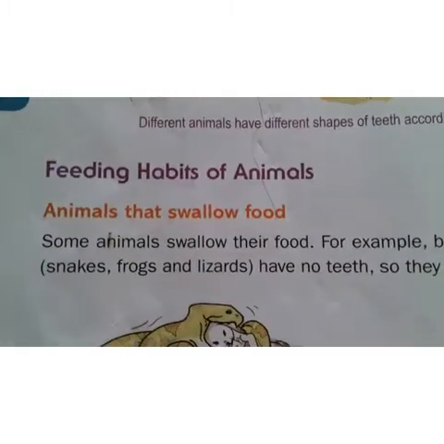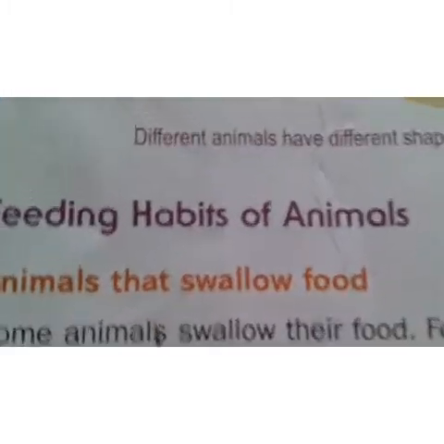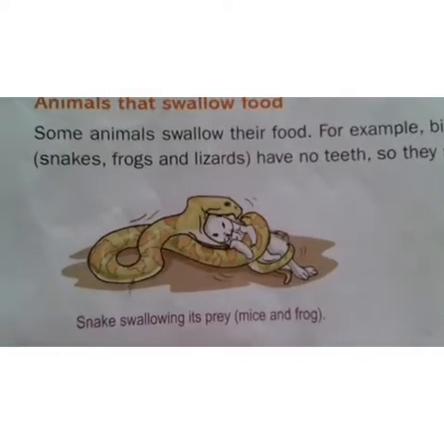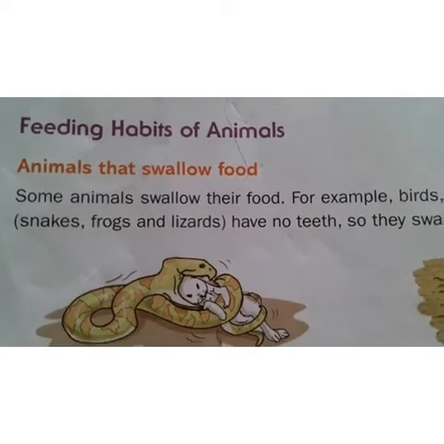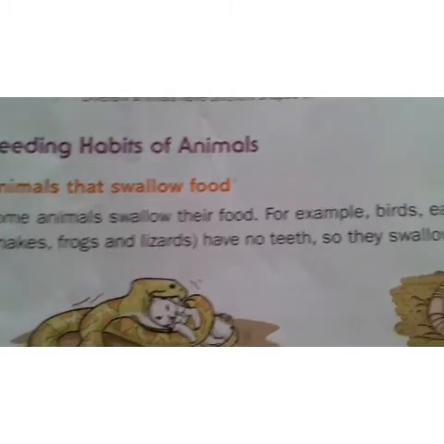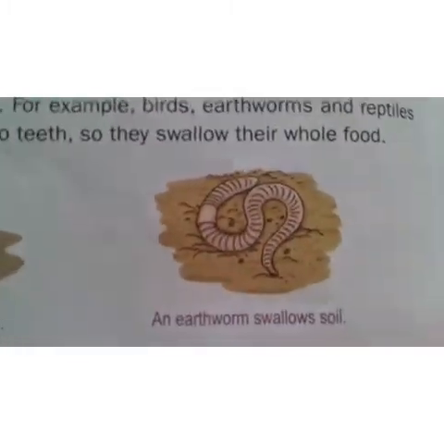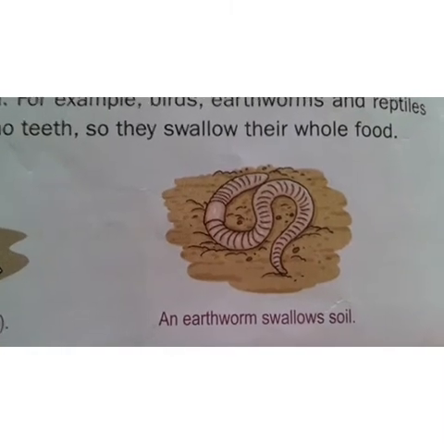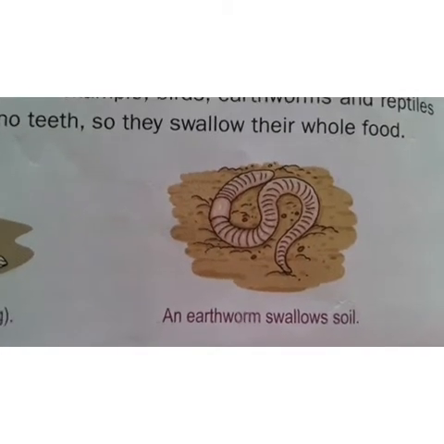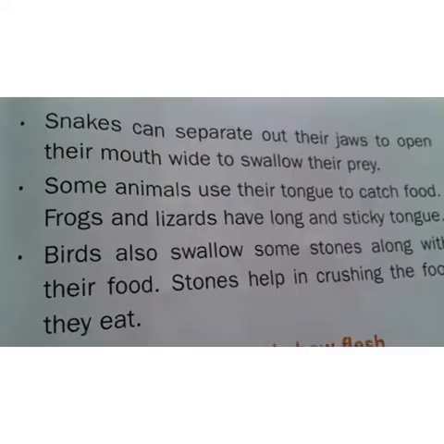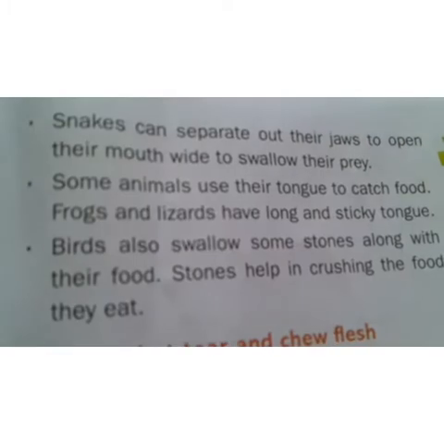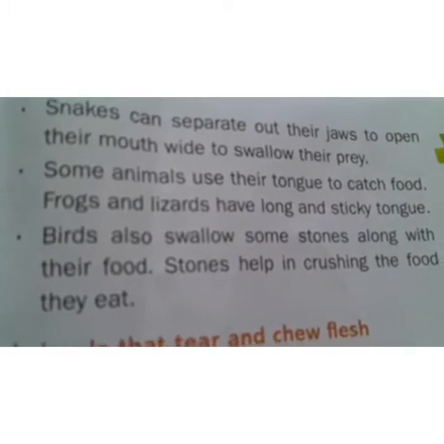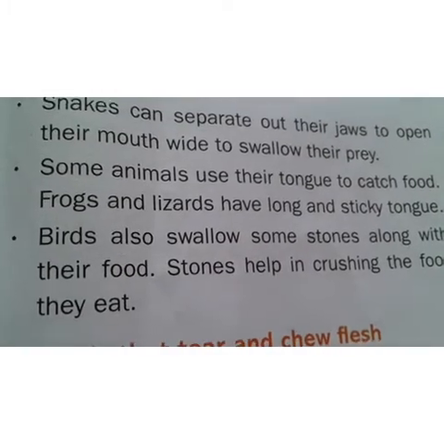And coming to the feeding habits of animals that swallow food. See here some pictures they have given. A snake swallows its prey because it will not chew the food. It can swallow the food as a whole. And coming to the earthworm, an earthworm also swallows its food. An earthworm swallows soil only. And when snakes are taking any food item, at that time they can separate their jaws to open their mouth wide to swallow their prey.